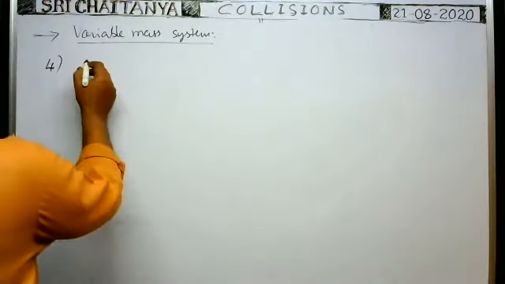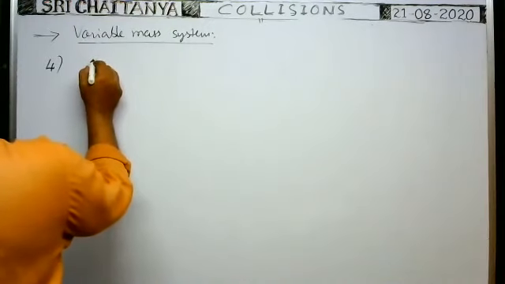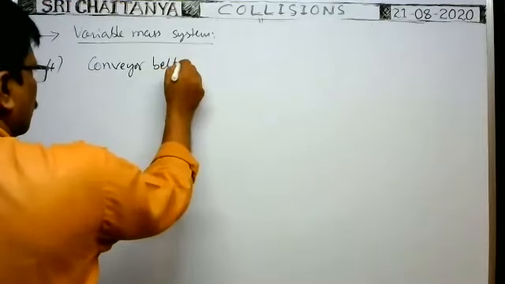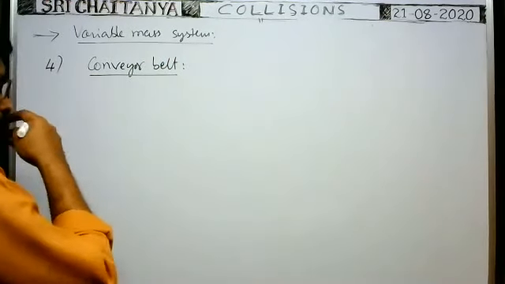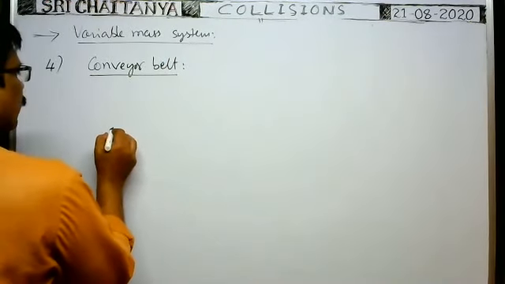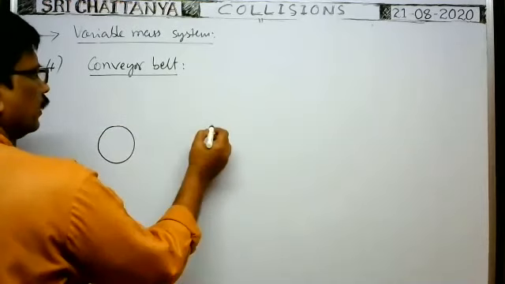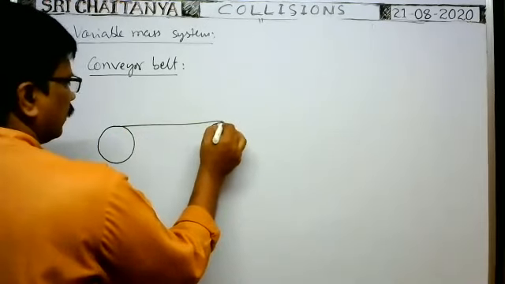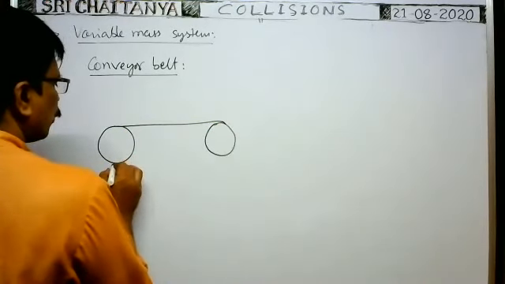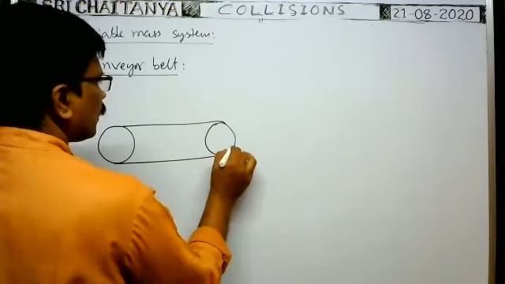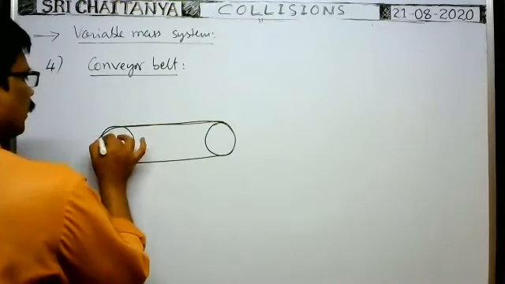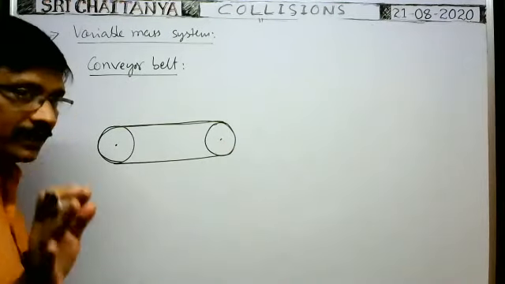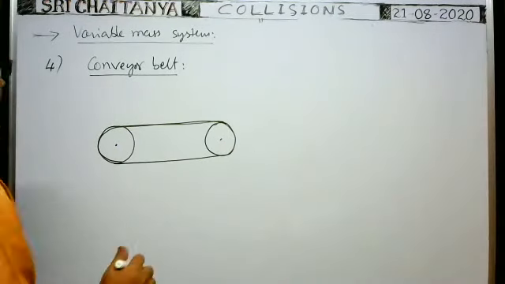Okay, one more concept here, conveyor belt. I want to discuss one more concept here, conveyor belt. Conveyor belt means, in big industries like cement factories, it is used to transport cement bags from one place to another within the same factory.